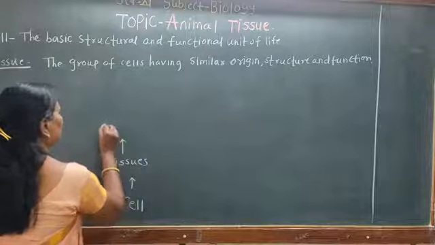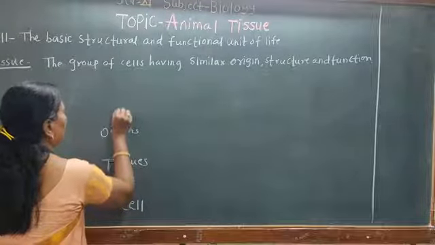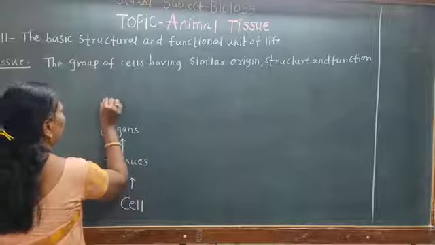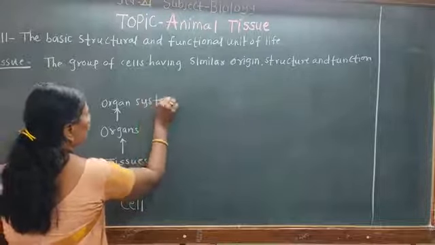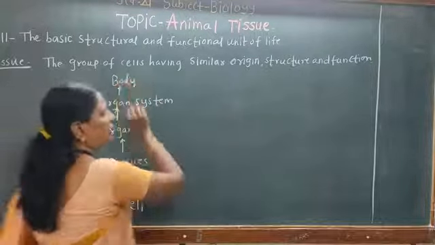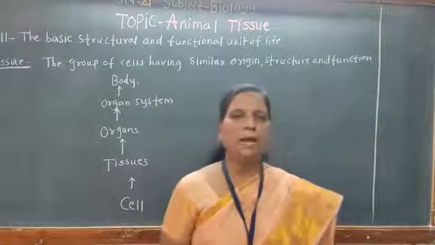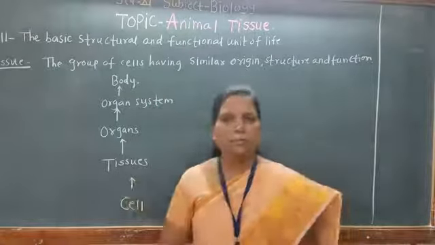Different tissues form the organs, different organs together form the organ system, and organ systems together form the body. So the body of any animal is formed by these various organ systems.